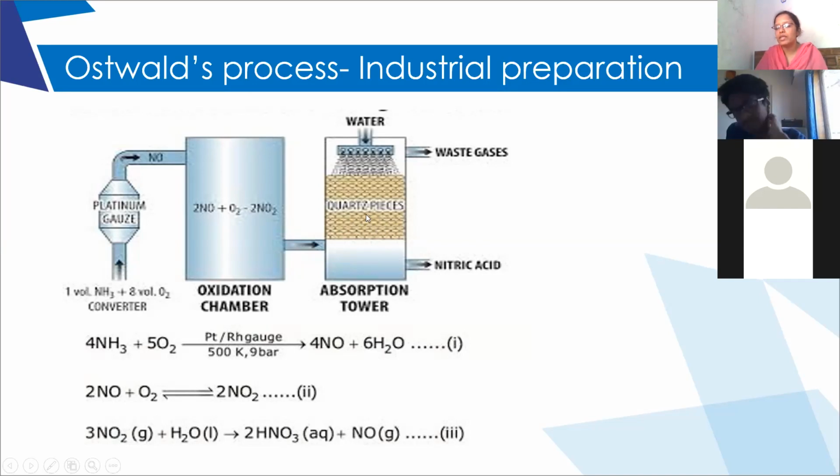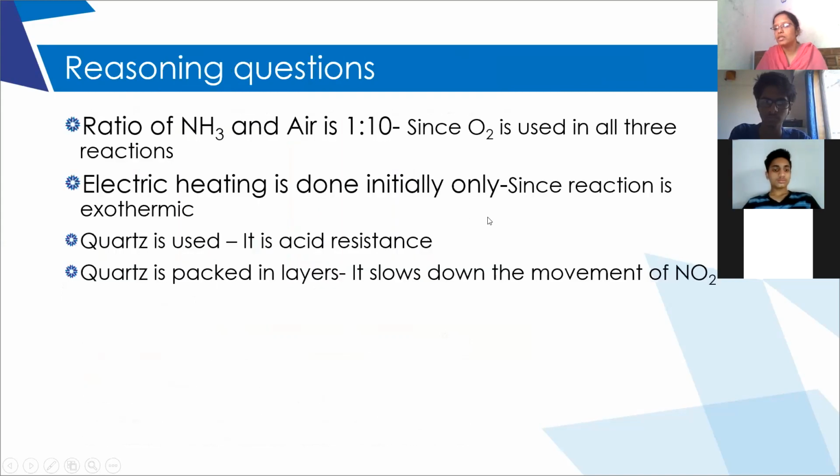And why are quartz pieces placed in layers like this? In order to control the sudden spread of NO2 gas, and in order to control the formation of nitric acid, the quartz pieces are taken in layers. Did you understand? So these are the reasoning questions which are repeatedly asked from the Ostwald process.